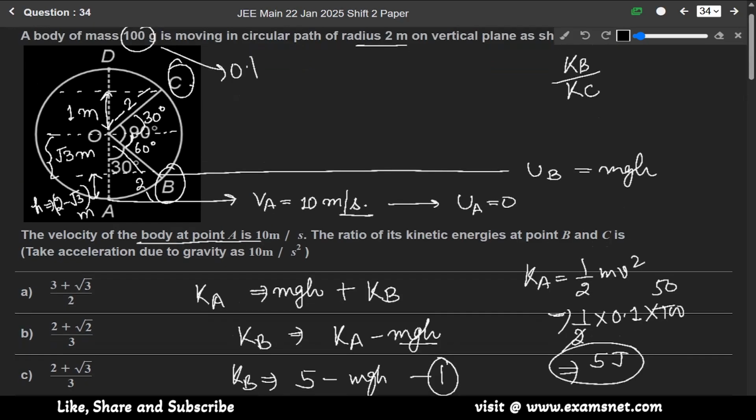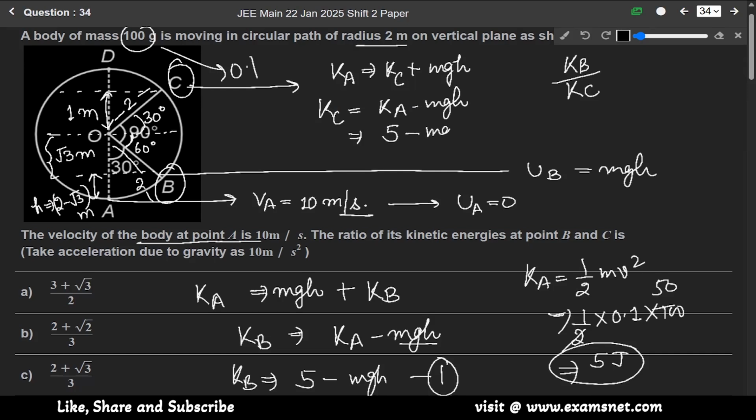Now for point C, we can write KA is equal to KC plus mgh. So KC will be equal to KA minus mgh. And this KA is 5 joule, so it will be 5 minus mg into h. h is the height. This is 2 and this is 1, so 2 plus 1 is 3. Let us say this is equation number 2.